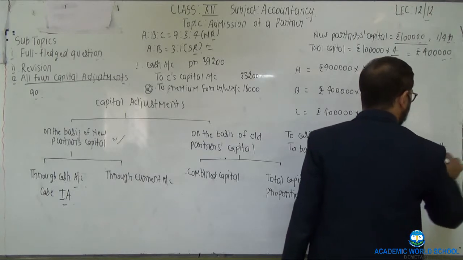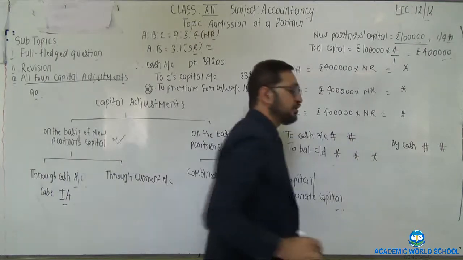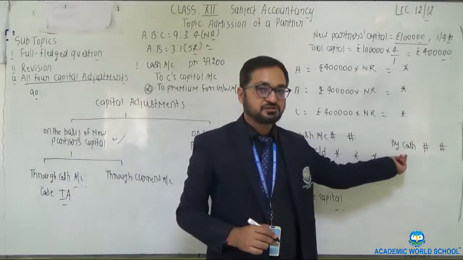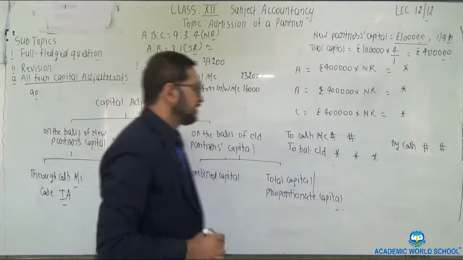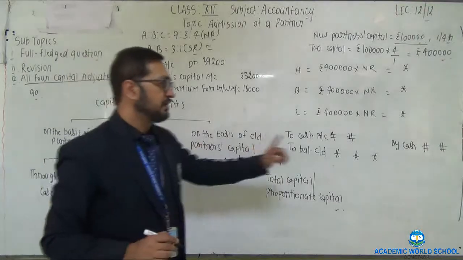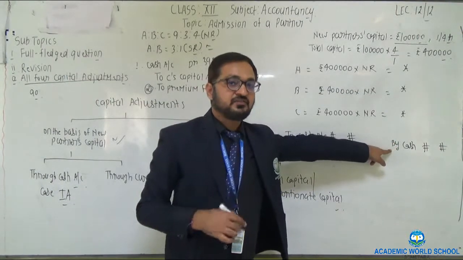What would be the amount of balancing figure of two partners, either to cash or by cash? Clear?